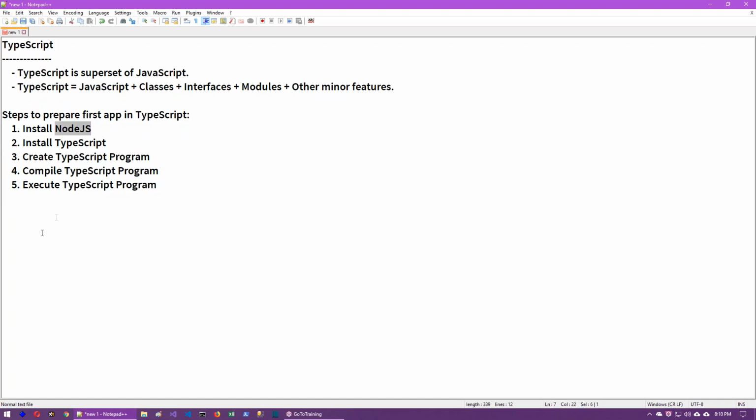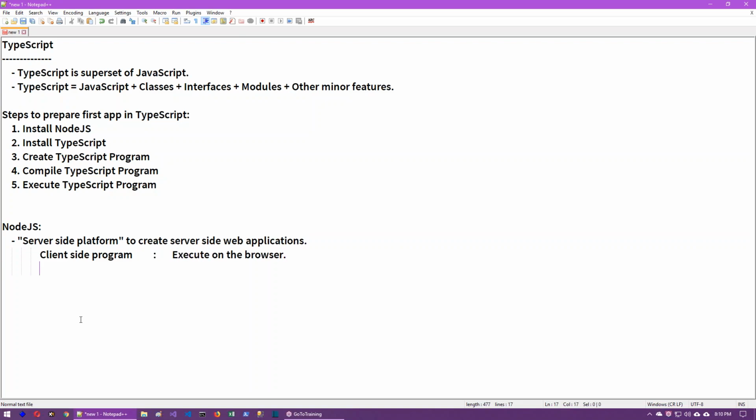First, what is Node.js? Node.js is a server-side platform to create server-side web applications. A web application contains 2 types of programs, client-side program and server-side program. The client-side program executes on the browser and can interact with the server-side program.